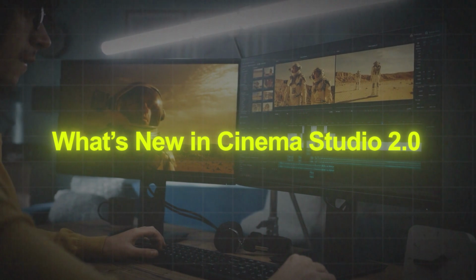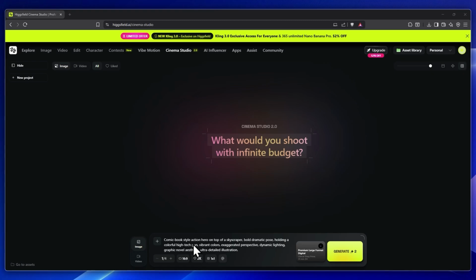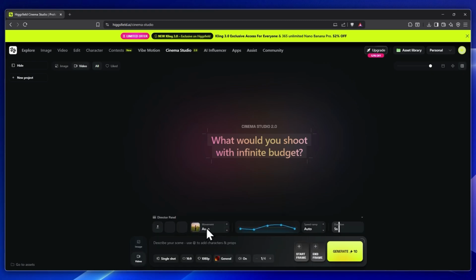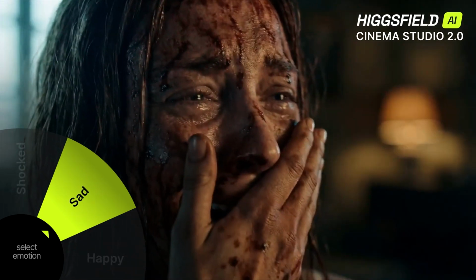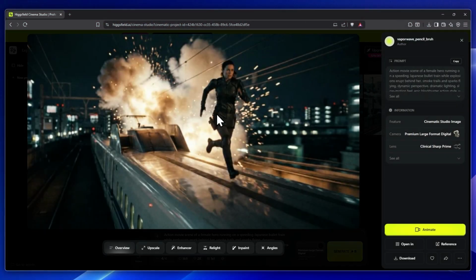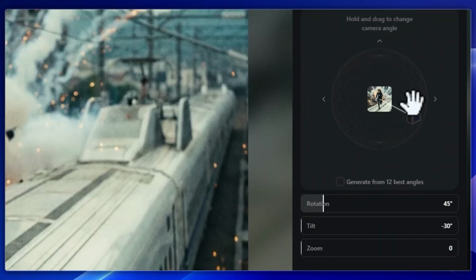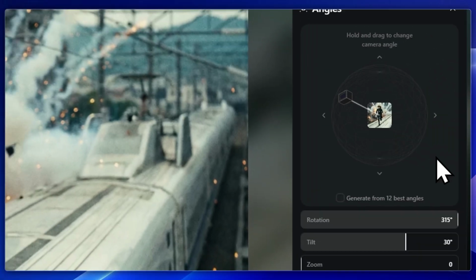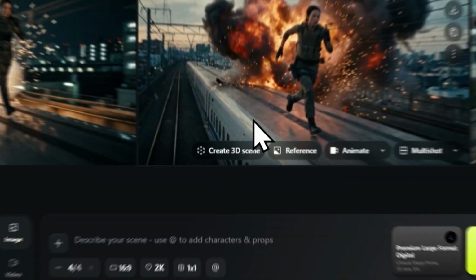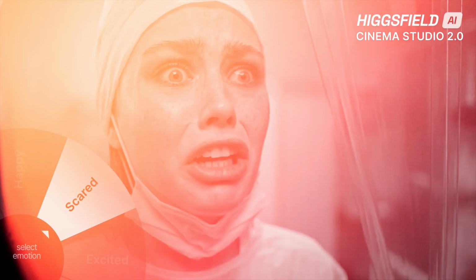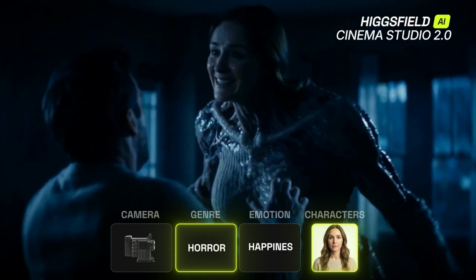What's new in Cinema Studio 2.0? Cinema Studio 2.0 is not a small upgrade. It's a major shift in what AI video tools are capable of. The original Cinema Studio focused on generating individual, high-quality shots, beautiful hero frames with cinematic lighting and composition. But version 2.0 takes it further. Now you can explore your images as 3D environments. You can generate multiple angles automatically. You can build multi-shot sequences. You can cast characters across scenes. You can assign emotions and dialogue. And you can control motion timing during generation, not after.